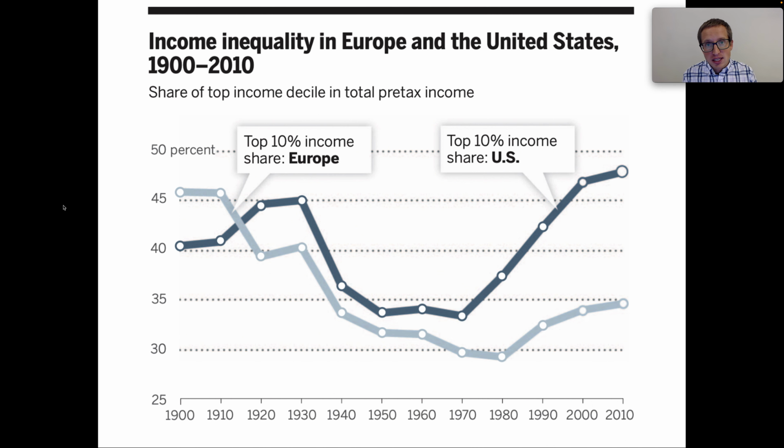And then the two trends diverged. After that point, European income inequality rose only slightly, while US upper tail income inequality really skyrocketed. And there are big questions about why this happened. Why did the US see such huge increases in the income share that accrued to the top 10% of earners?